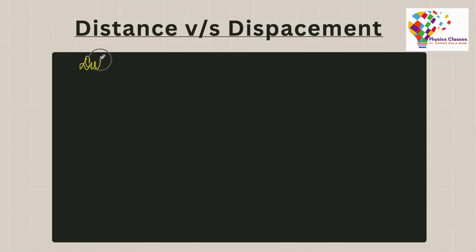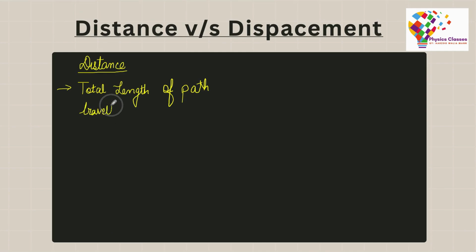Now let's come on to the terms distance and displacement. What exactly is distance? What exactly is displacement? That is something we will try and understand here. Firstly, let us talk about distance. Distance means the total length of the path that you travel. Whatever is the total length of the path traveled is what we call distance. It is also the actual length of the path that you follow.